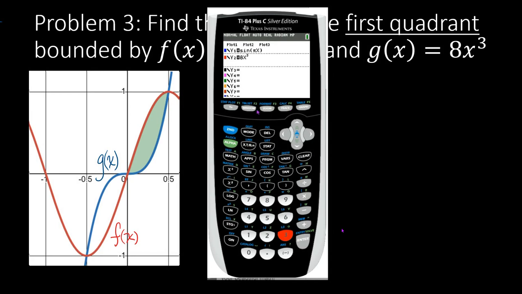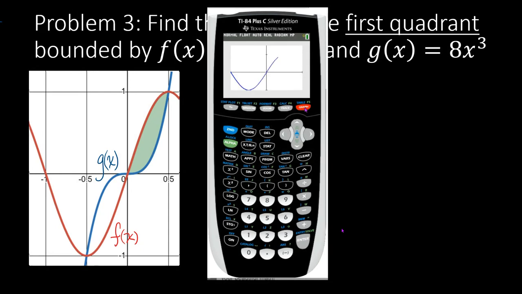Then let's look at the window and make it mirror what we have here. We'll go from -1 to 1 for x, and for the y min and y max, we'll do -1 and then just a little bigger than 1, at 1.5 for the y max.